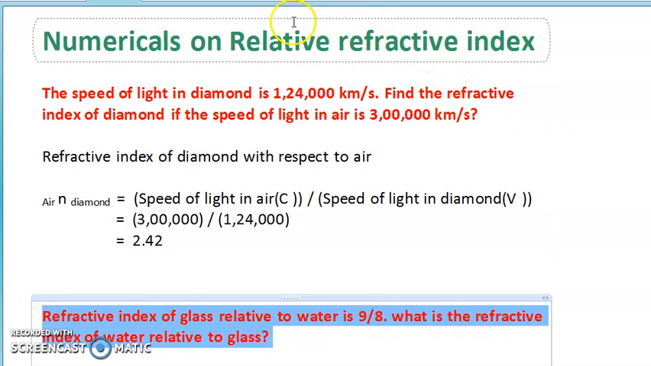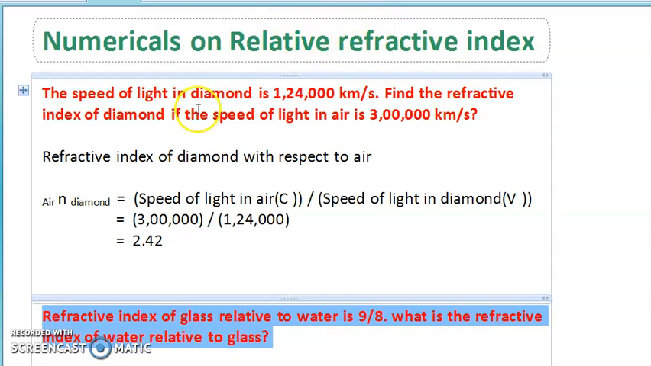Numericals on relative refractive index. The first one I am giving you: the speed of light in diamond is 1,24,000 kilometers per second. They are asking to find the refractive index of diamond if the speed of light in air is 3 lakh kilometers per second. As we already know, the speed of light in air is nearly that of vacuum itself. In general cases on the earth, we will consider air as vacuum.